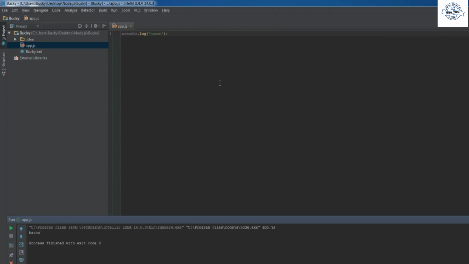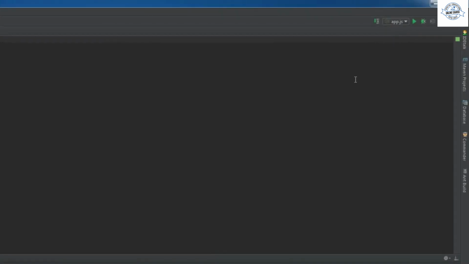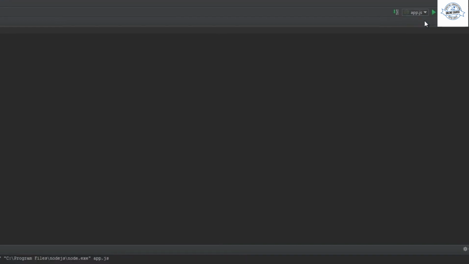However, there are a few things that I want to take care of. The first thing is this. Whenever we start running actual applications, we of course want to make these for websites most of the time, instead of just having the user use a terminal or command prompt. So what I'm going to do is this. I'm going to go up to this little drop down menu in the top right, and I'm going to choose Edit Configurations.